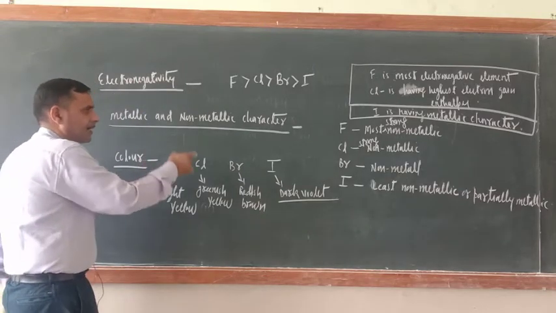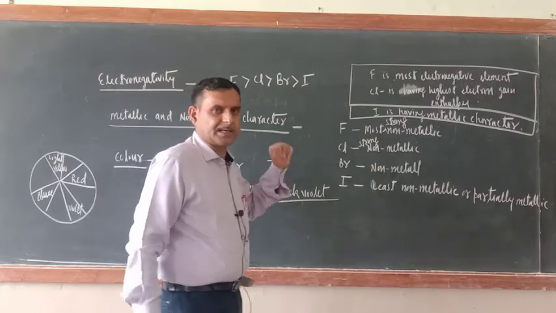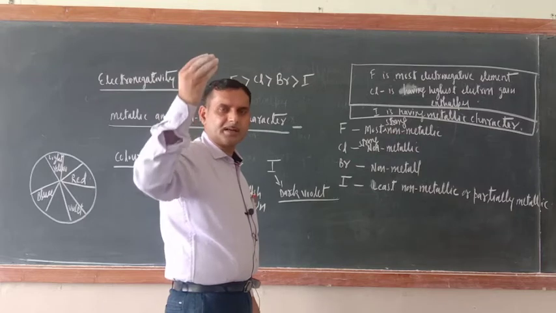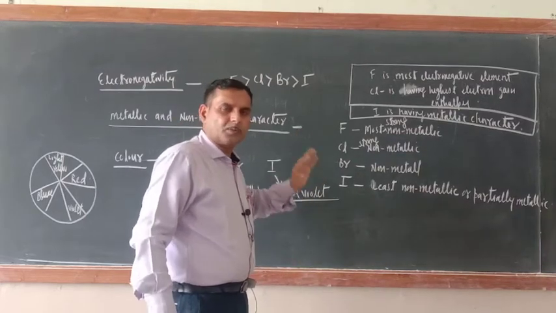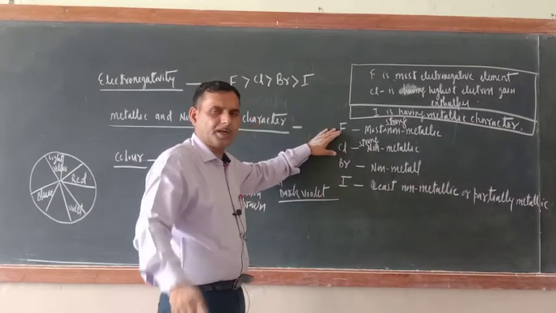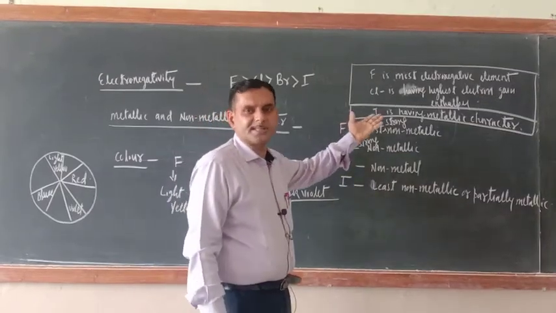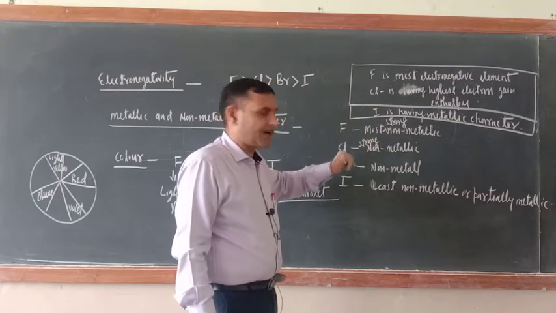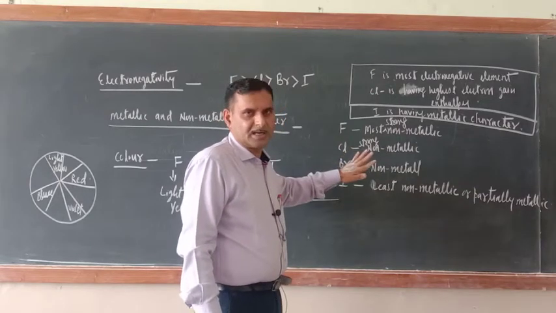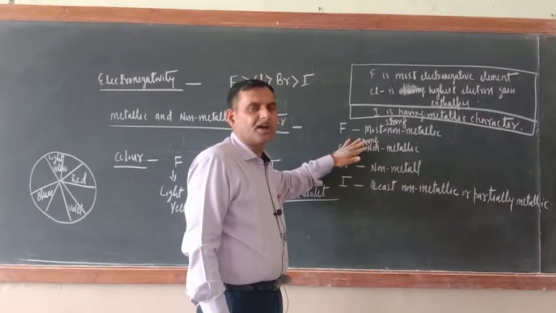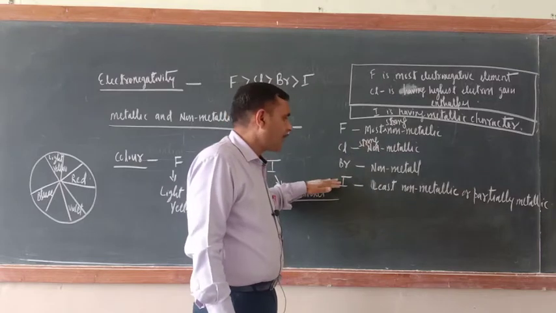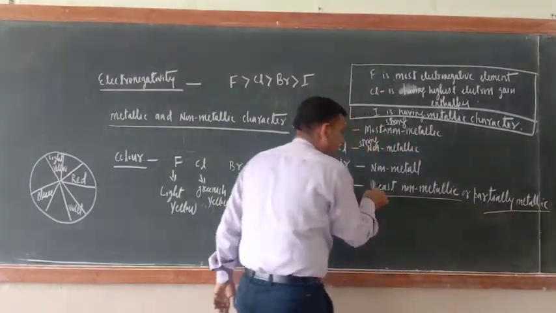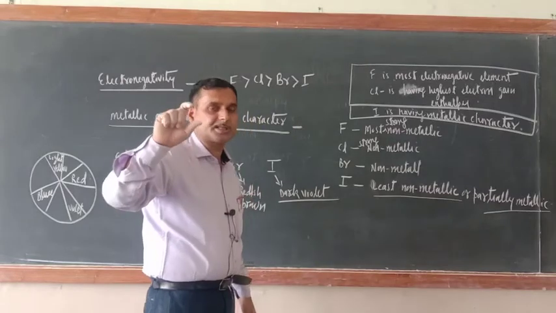Next one is metallic and non-metallic character. Just see, group 17 is the last but one group. Of course they are non-metallic, but down the group a little bit of variation is there. Fluorine, being the first member, is the strongest non-metal. Chlorine is a strong non-metal. Bromine is a non-metal only, neither very strong nor very weak. Iodine is the least non-metallic and has partially metallic character. Just see, this is the amazing fact.